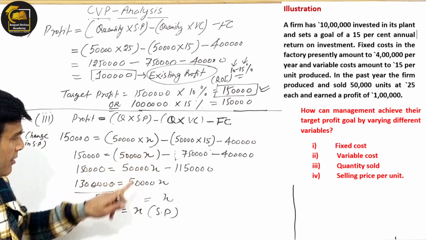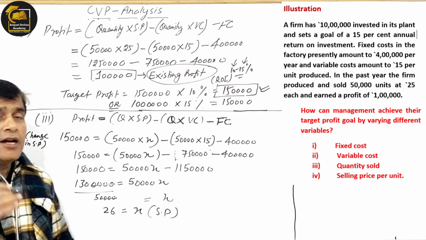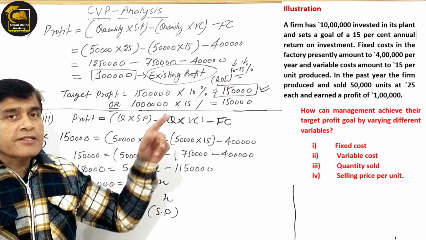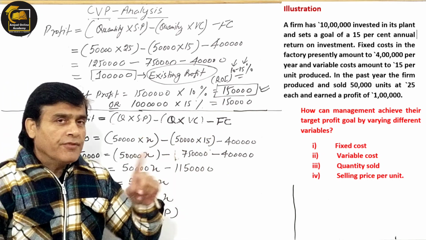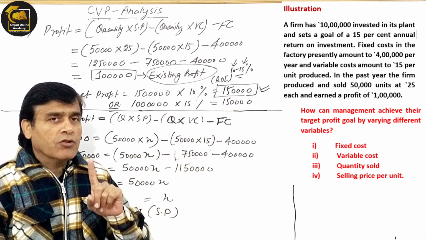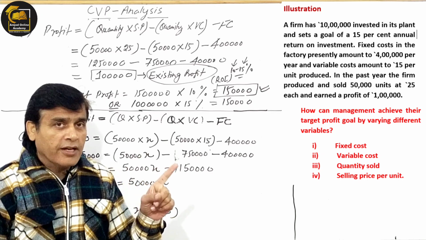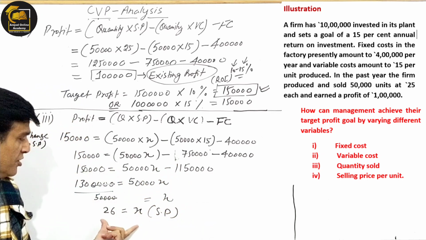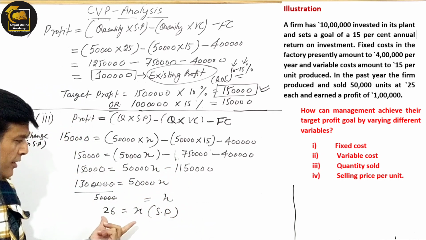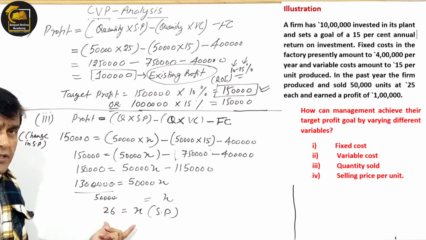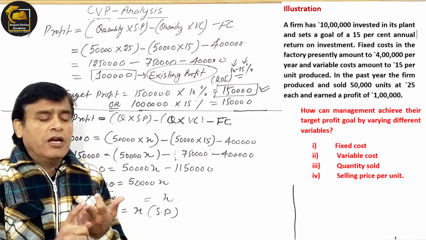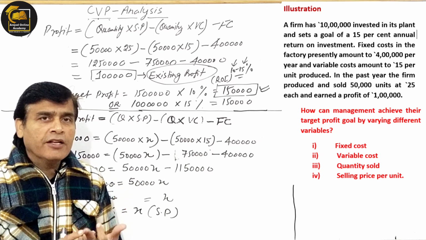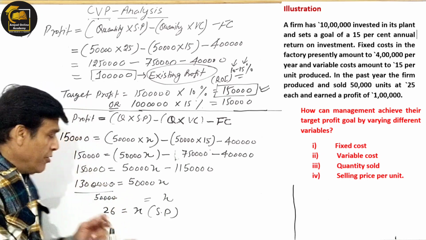जब आपने x माना, अब सारी चीजें सॉल्व करने के बाद the answer is coming 26. The previous selling price in the question was 25. So when 25 at 25% selling price, you are not achieving your goal, you are not achieving your target. But once you have increased your selling price to 26, if you have to achieve your target profit, then you have to increase your selling price by ₹1.